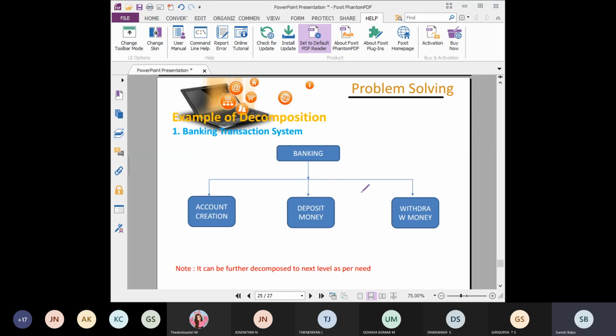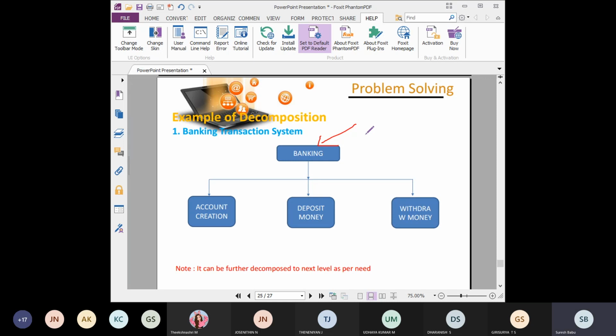Here we will see some examples of decomposition. If you say banking, everyone will be confused about what banking actually is, because it contains a lot of applications. We can do everything in a banking process. If you go to an ATM, you can see a lot of tabs. You can withdraw money, check the balance, transfer money from one account to another, or check the availability of money in the particular ATM.